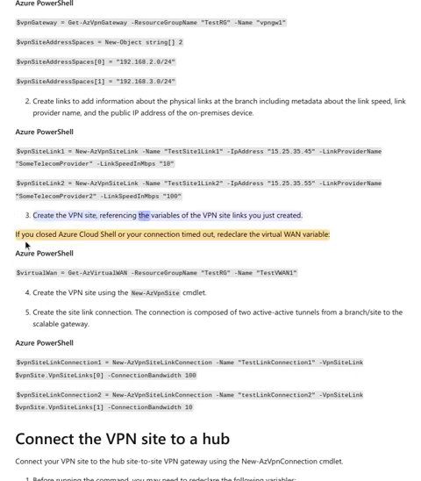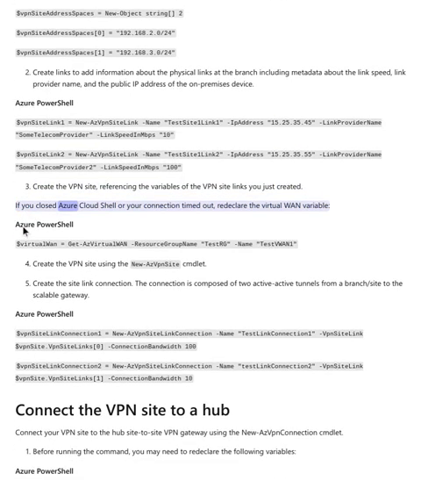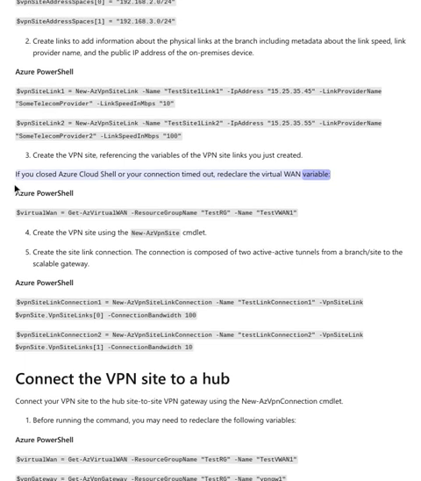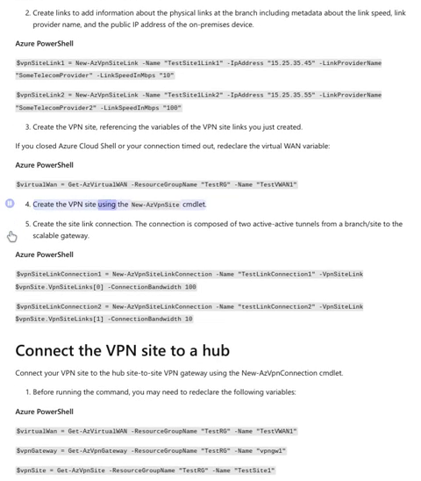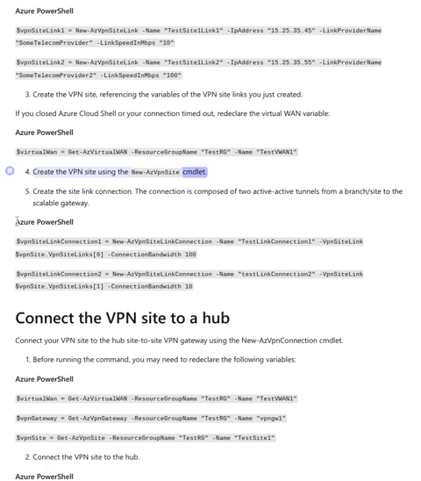Create the VPN site, referencing the variables of the VPN site links you just created. If you closed Azure Cloud Shell or your connection timed out, redeclare the virtual WAN variable. Azure PowerShell: $virtualWan = Get-AzVirtualWan -ResourceGroupName TestRG -Name test1. Create the VPN site using the New-AzVpnSite cmdlet.